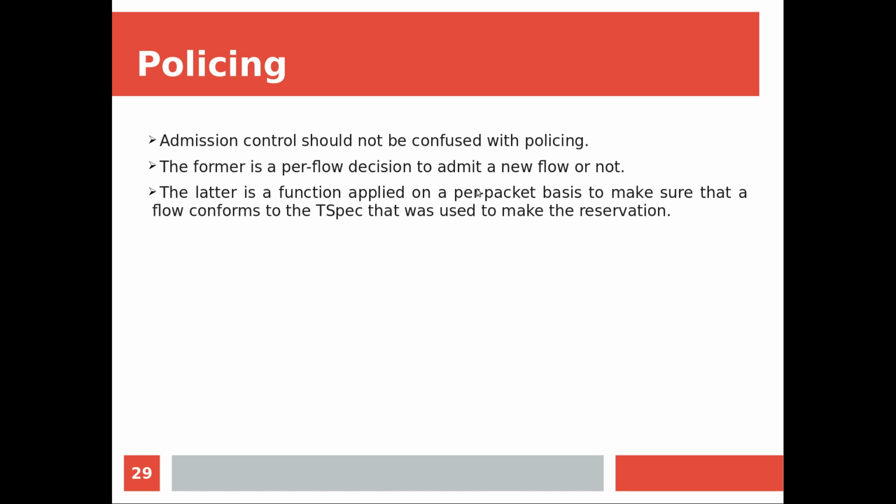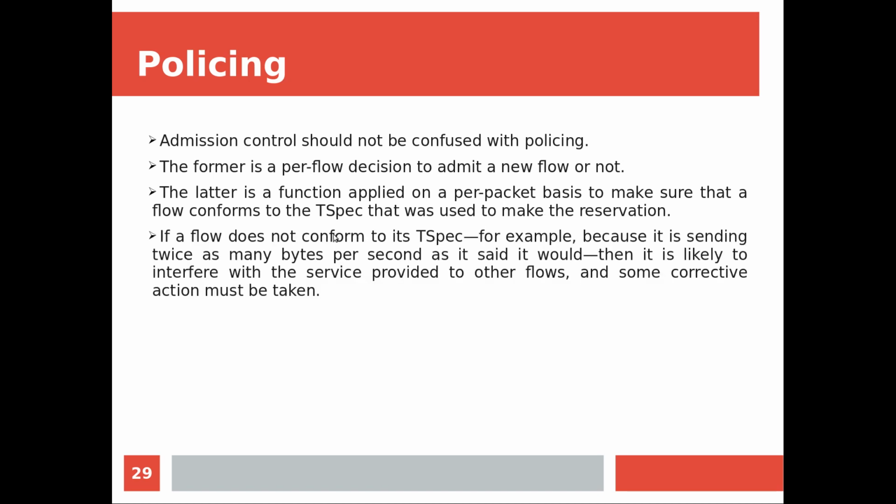That per packet checking is called policing. So if a flow does not conform to the specification it promised, for example, because it is sending twice as many bytes per second as it said it would. For example, it already said that I want 1 megabyte per second, but now it is trying to send 2 megabytes per second. That means it is violating its T-spec, right?